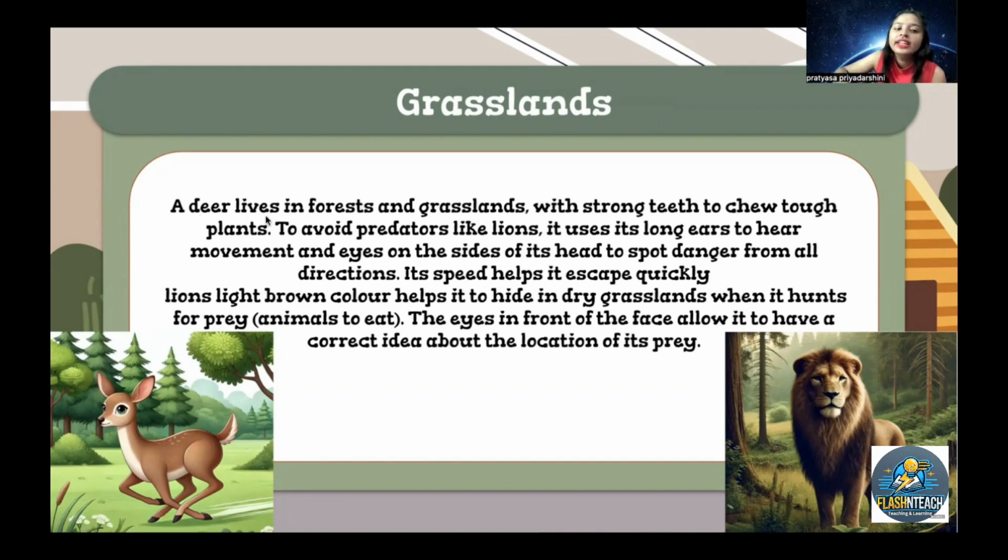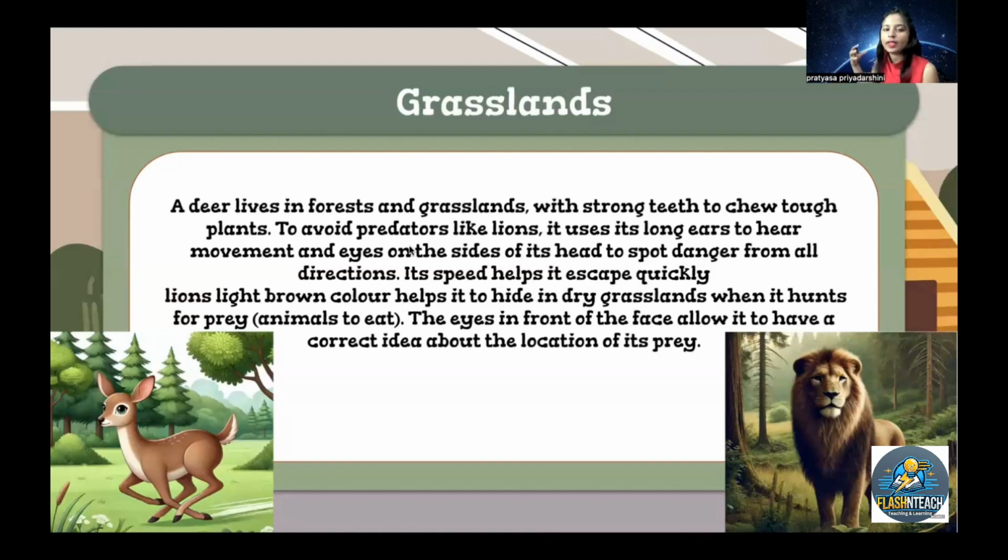Deer live in forests and grasslands with strong teeth to chew tough plants. To avoid predators like lions, they use long ears to hear movement, and eyes on the sides of the head to spot danger from all directions, right? It helps them escape quickly. But the lion has a light brown color, which helps it hide in the dry grasslands when it hunts for its prey.